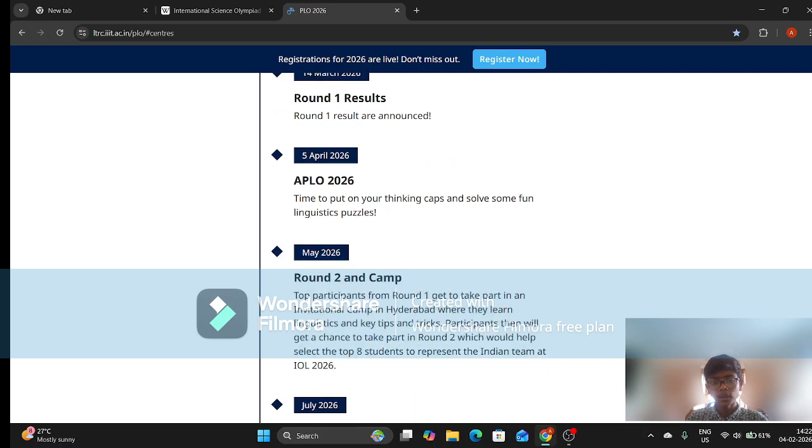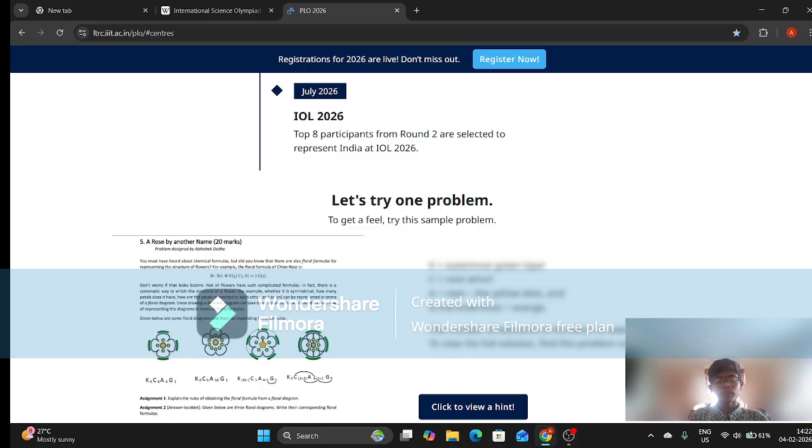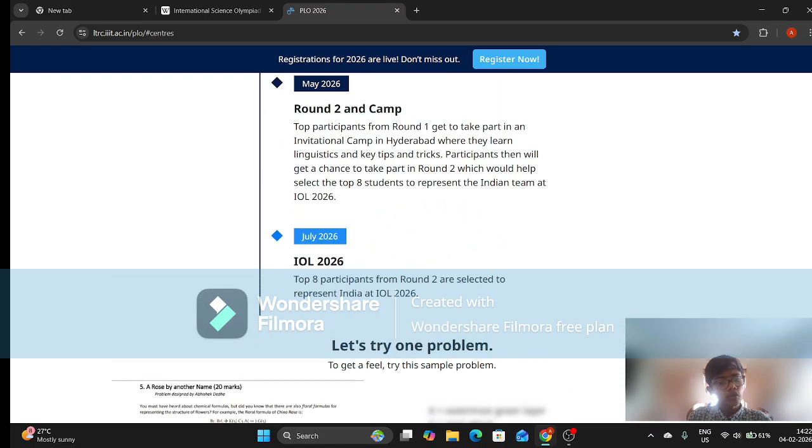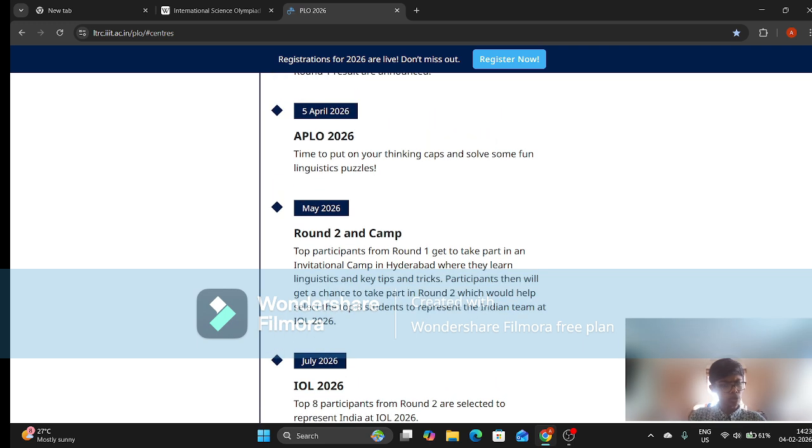And all these levels you are seeing, APLO, Round 2, IOL, are just for a few students, not a few hundred or thousand students like the maths or science olympiads or even informatics. The students who give this exam are very few in number, but those who do are very competitive, so don't think that it will be too easy. But yeah, it is comparatively easier, and you can go to this website at your own pace.